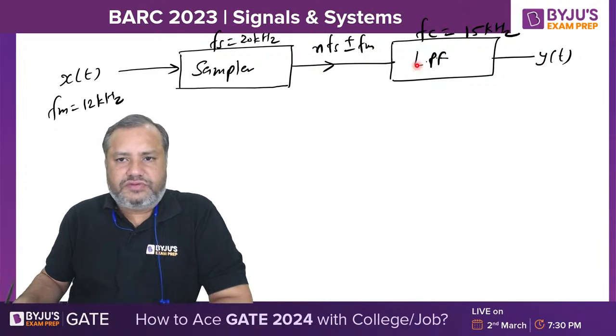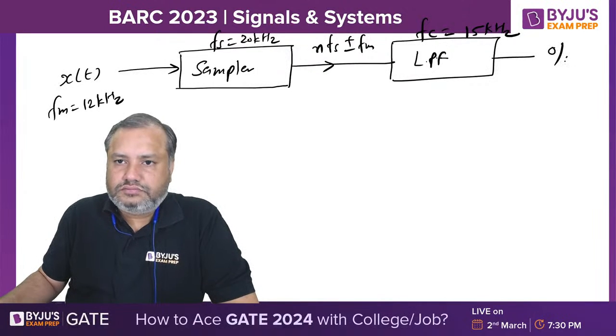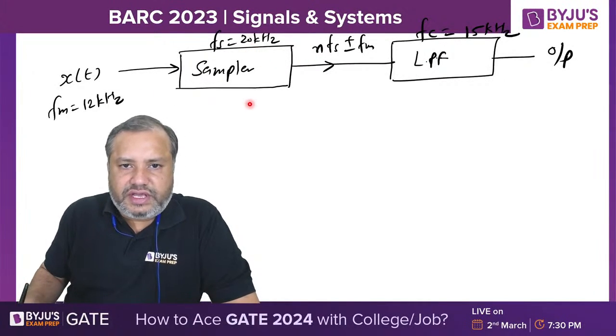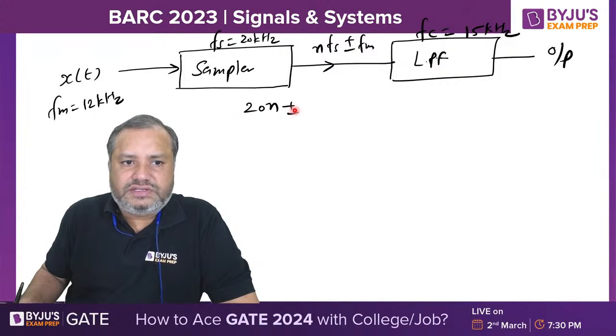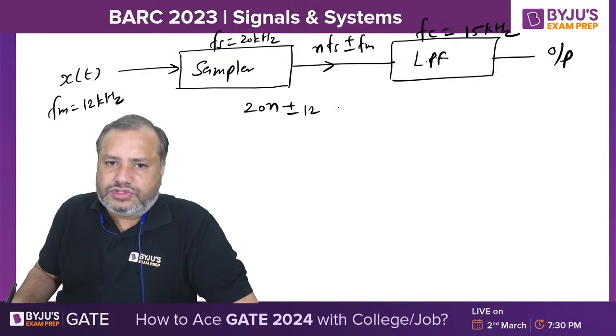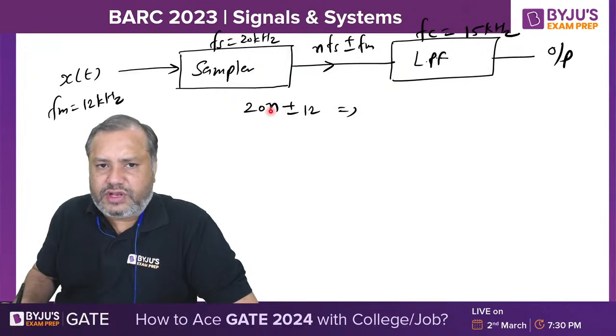So we just observe here. fs is 20 n plus minus fm, which is 12, all in kilohertz. When you put n equal to 0, avoiding negative frequencies, you will get 12 kilohertz.